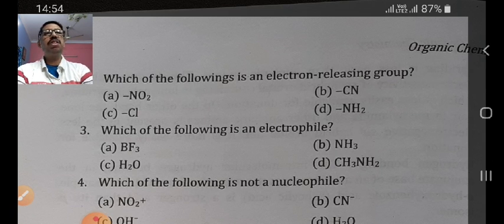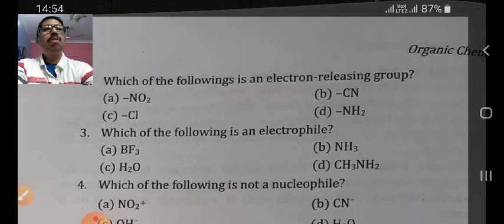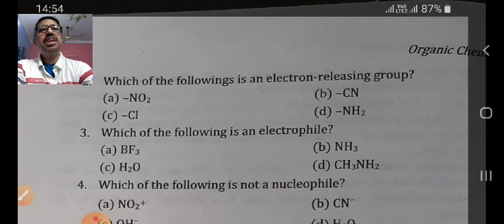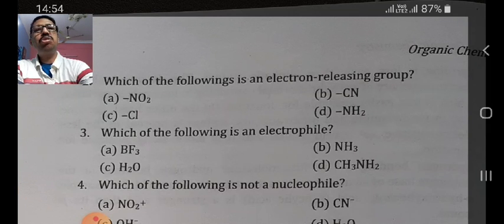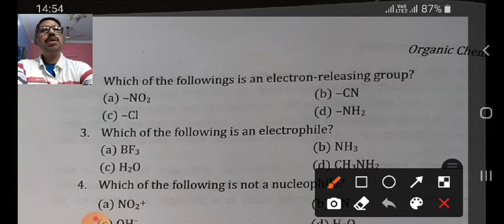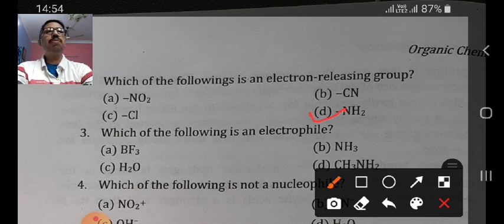Which is an electron releasing group? The group which has more electron density will be considered as an electron releasing or electron donating group, and the option will be D, and that is NH2. It is an example of an electron releasing group.